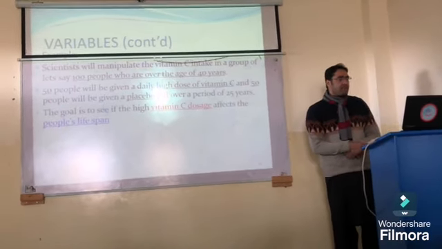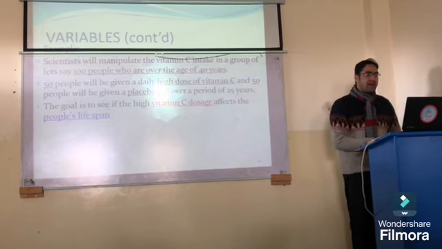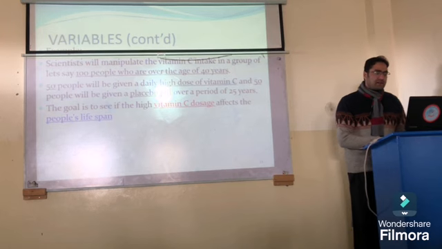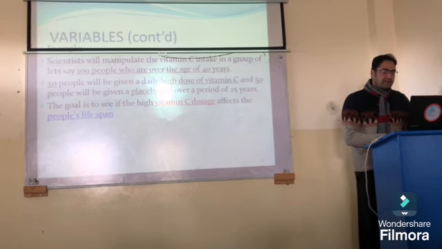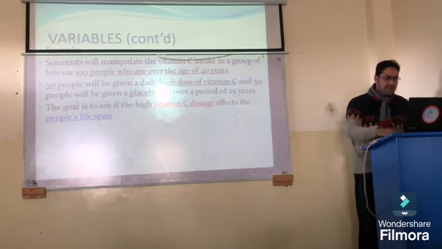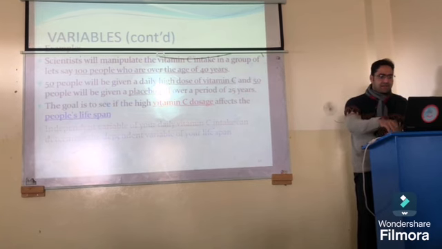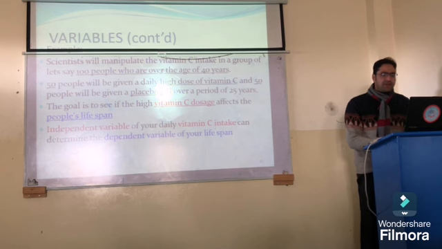The goal is to see whether high vitamin C affects the people's lifespan, working with the independent variable of daily vitamin C.